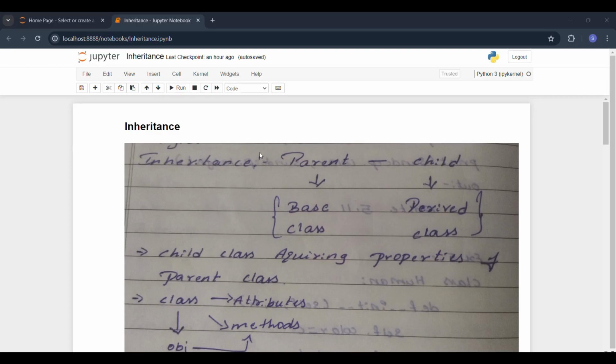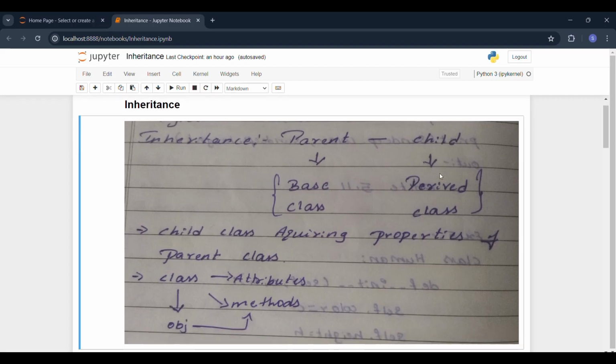In this video, I am going to explain inheritance. So basically, what is inheritance? Inheritance is nothing but a relation between parent and children. Here the parent is also known as the base class, and the child is also known as the derived class. The child can access or acquire the properties or variables of the parent class.